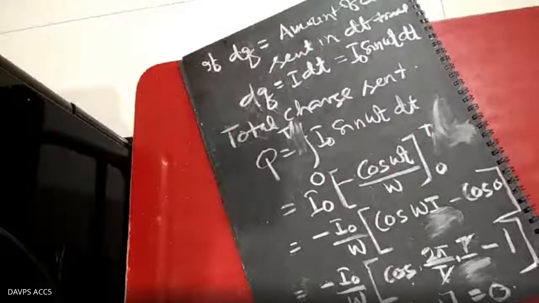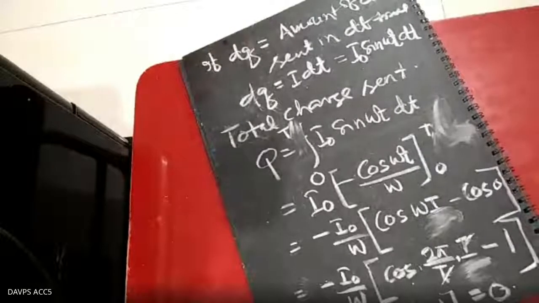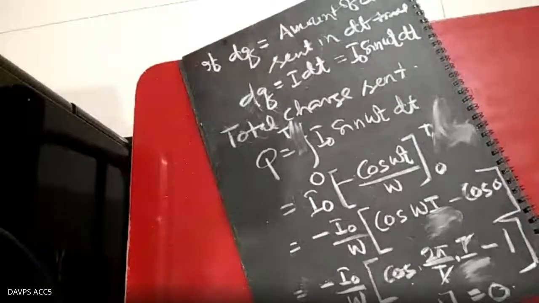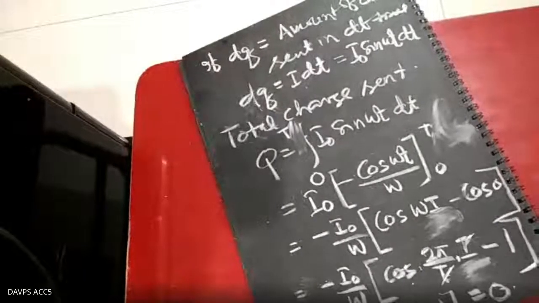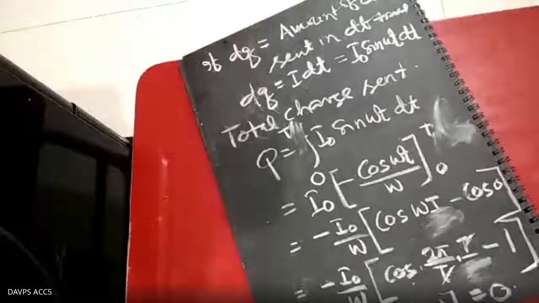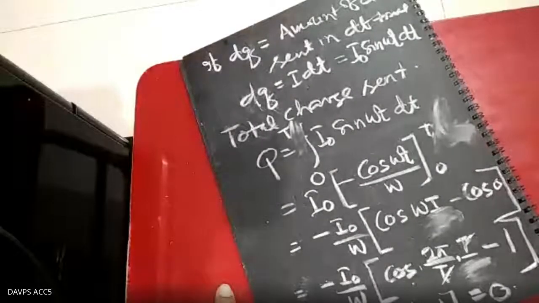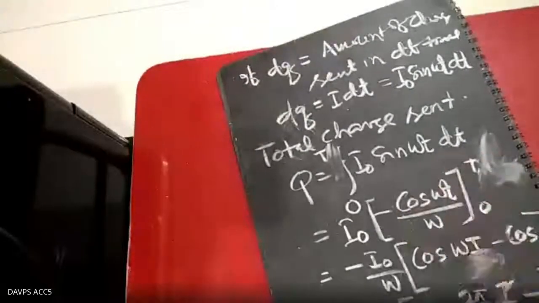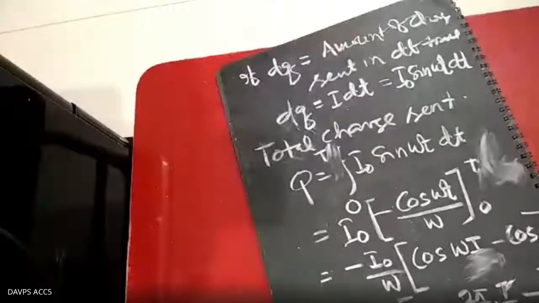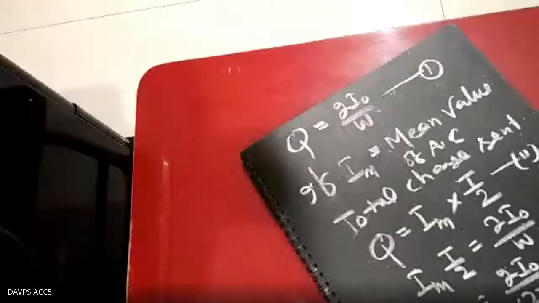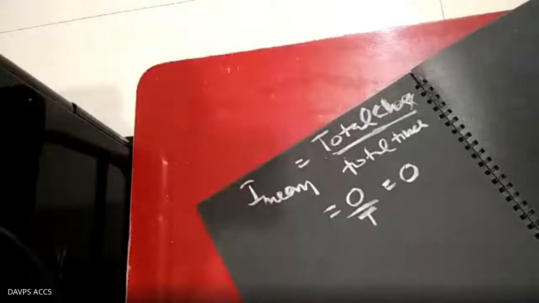That 5 ampere current is not the peak value of the current. That 5 ampere is not the mean value of current. That 5 ampere current is the RMS value of current, and we'll discuss that RMS value. The important thing is that the mean value is calculated by means of the charge sent through the circuit, and here we would like to discuss the virtual value, that is the RMS value of AC.